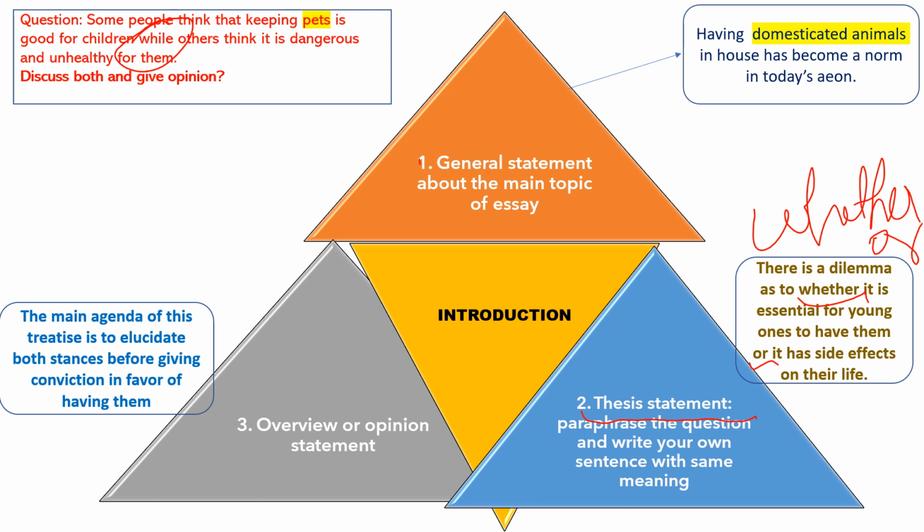Now, the third statement is our overview or opinion statement. When the question asks your opinion, give your opinion. When the question does not ask your opinion, just give an overview of what this essay will do. So you can say, the main agenda of this treatise is to elucidate both stances before giving conviction in favor of having them. Because here the question has asked my opinion, I am including my opinion. If the question did not ask your opinion, don't include your opinion. Just say, the main agenda of this treatise is to elucidate both stances before giving examples, or along with examples. Simple in a compound way.